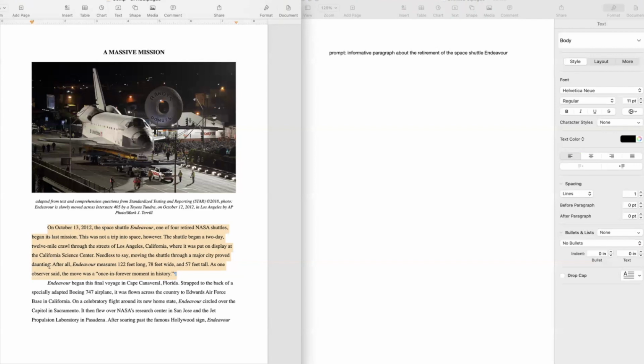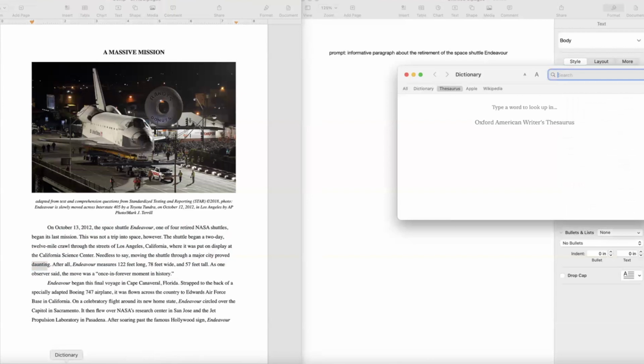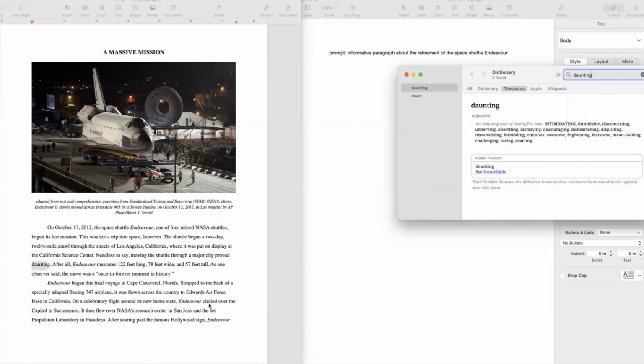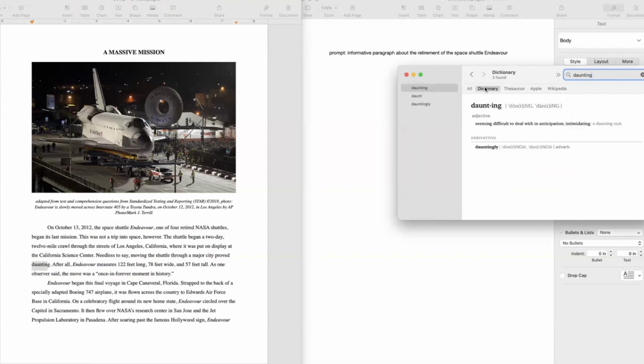Now, you might not know what the word daunting is. I mean, you might. I'm not insulting your intelligence, but let's say you don't. Let's pretend you don't if you do. But if you don't, then you don't. And here it is. Here, we're going to look up daunting. You don't want to do anything when you don't know a word. You don't want to move forward if you don't know a word.